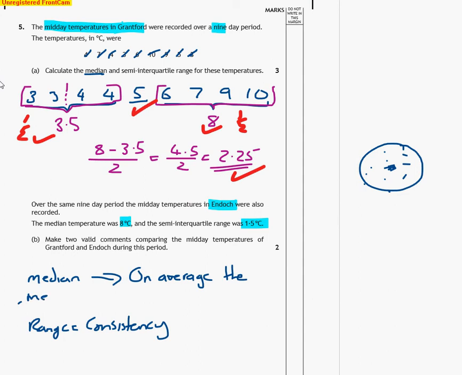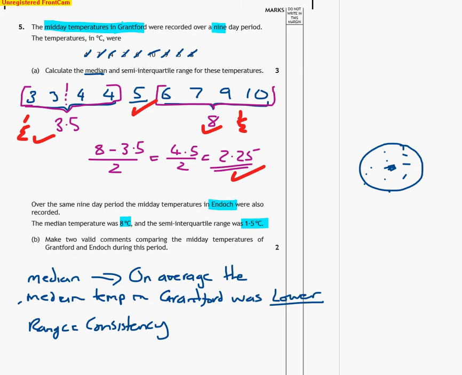The median, excuse the handwriting, temp, and then pick a place, pick the first one, like Grandford. Median temperature in Grandford was lower, okay? Now, lower means you understand what's going on, because 5 is lower than 8. But you need to be very careful to make sure you use the phrase median temperature in Grandford. Okay, we need to really tie into the question.